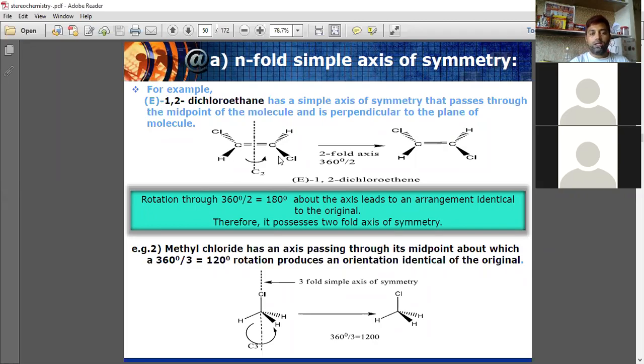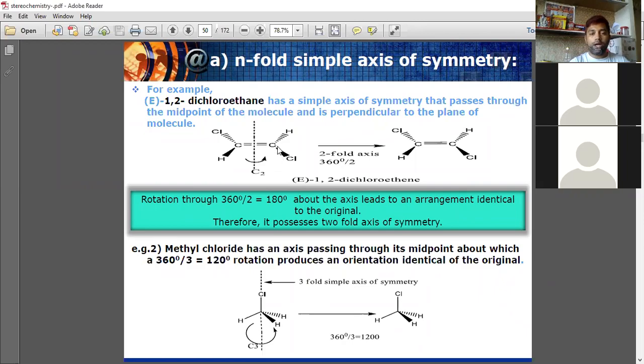This is E, alternate, trans E. 1,2-dichloroethane has a simple axis of symmetry that passes through the midpoint of the molecule and is perpendicular to the plane of the molecule.